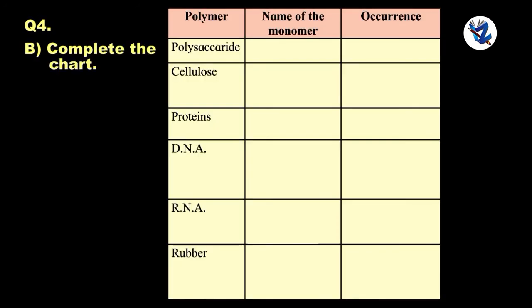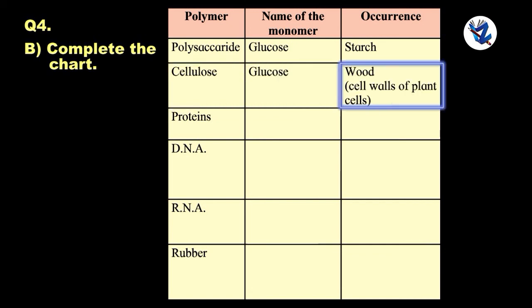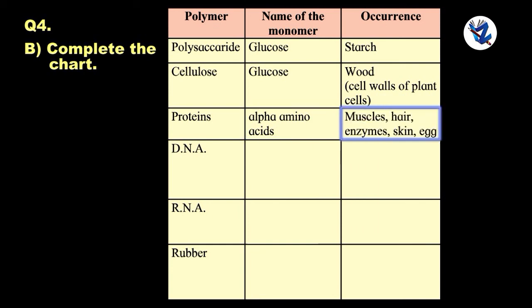Next question. Complete the chart. Answer. Polysaccharide, monomer glucose, occurrence starch. Cellulose, monomer glucose, occurrence wood. Proteins, monomer alpha amino acid, occurrence muscles, hair, enzymes, skin, egg.